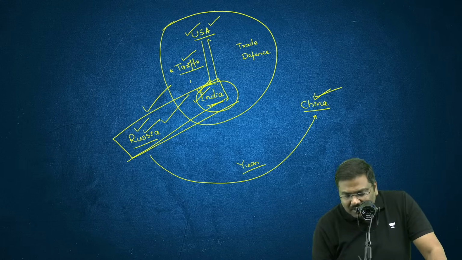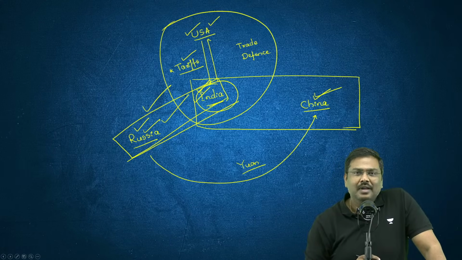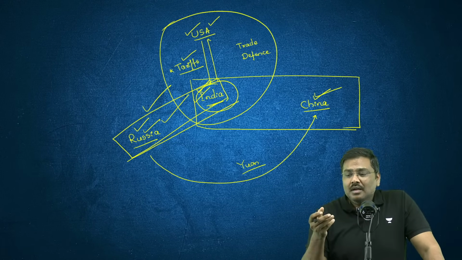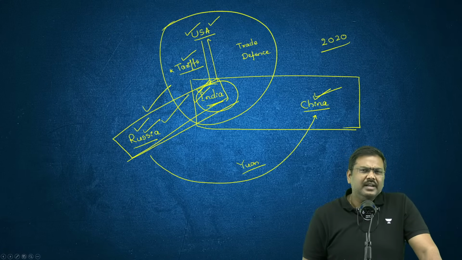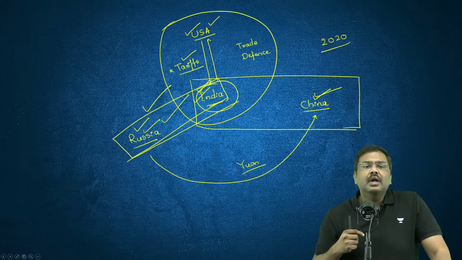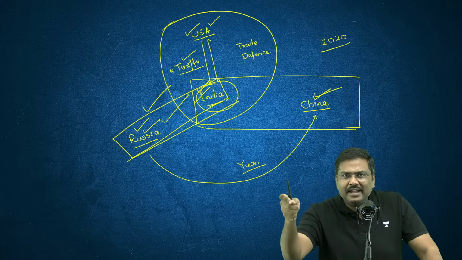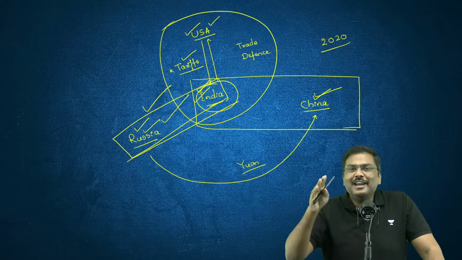Now comes the third combination, India and China. India and China, a very complicated combination. Why? Back in 2020, there were the Galwan clashes. Correct? Galwan clashes back in 2020. And after the Galwan clashes took place, the relation between India and China went into cold storage. In essence, the relation took a hit.